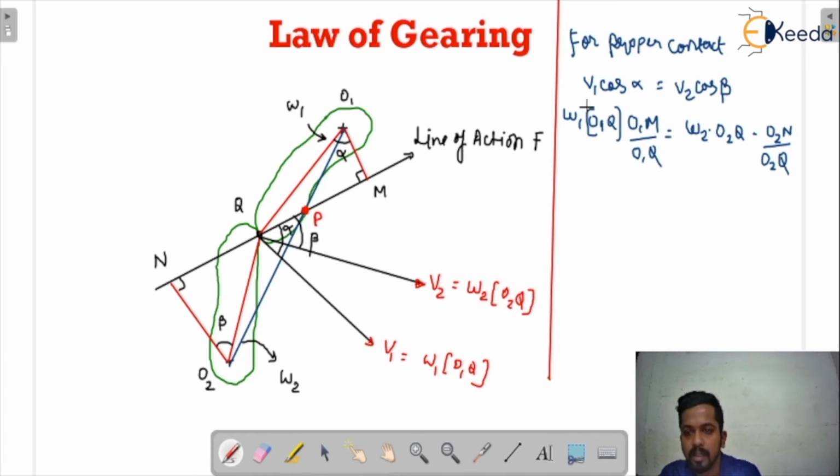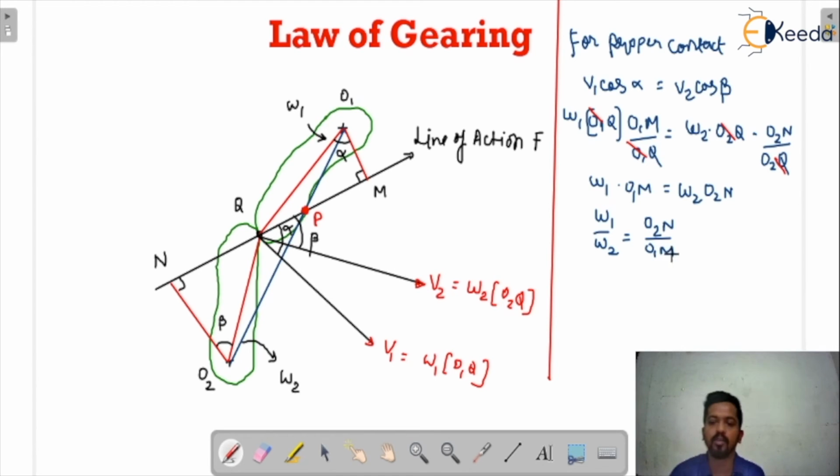So this would cancel out, and this and this would cancel out, and finally we will get omega 1 into O1m equal to omega 2 into O2n. So I can write that omega 1 upon omega 2 is O2n upon O1m. Yes or no? This relation we are getting, so I am considering this as equation number 1.